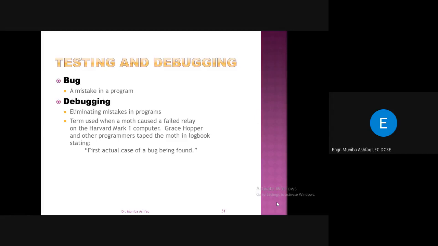The term was used when an actual moth caused a failed relay on the Harvard Mark I computer, and the programmers taped the moth in the logbook, stating that it was the first actual case of a bug being found, right? So this term actually comes from that occasion. From that time, a mistake in the program is called a bug.